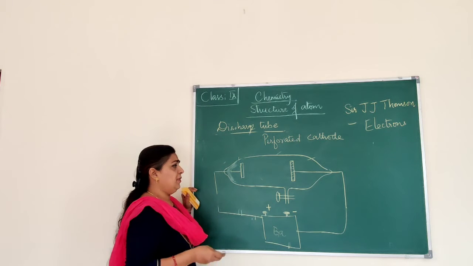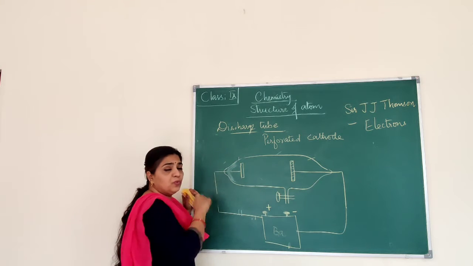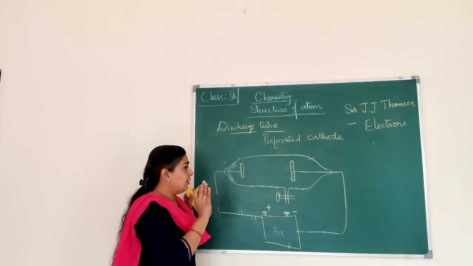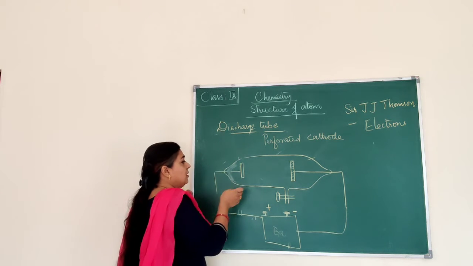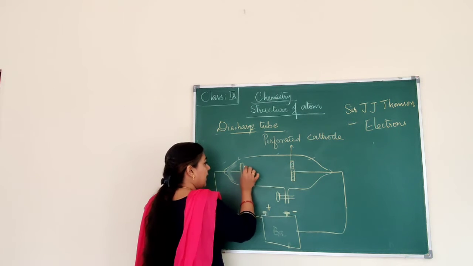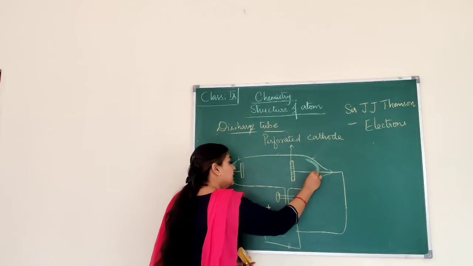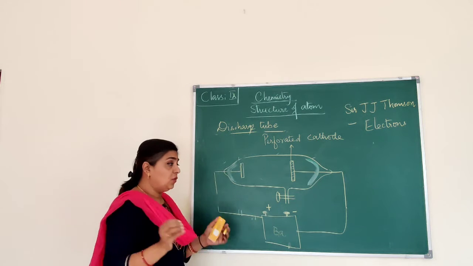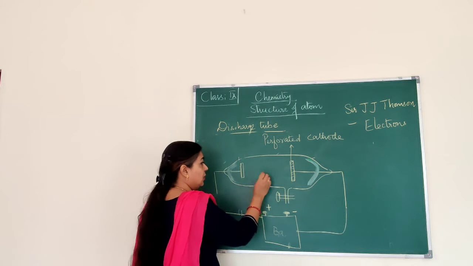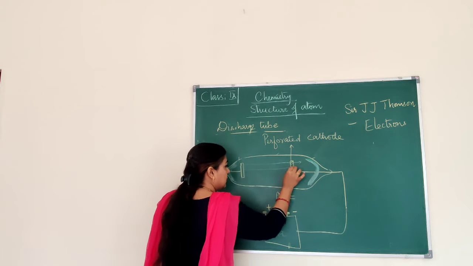Usually what will happen, the positive charge will move towards the negative charge and the negative charge will move towards the positive charge. Now, just to find out whether any rays are emitting from the anode, when we place this perforated cathode, he could see a faint greenish glow even beyond this perforated cathode, indicating that rays have passed through these holes.